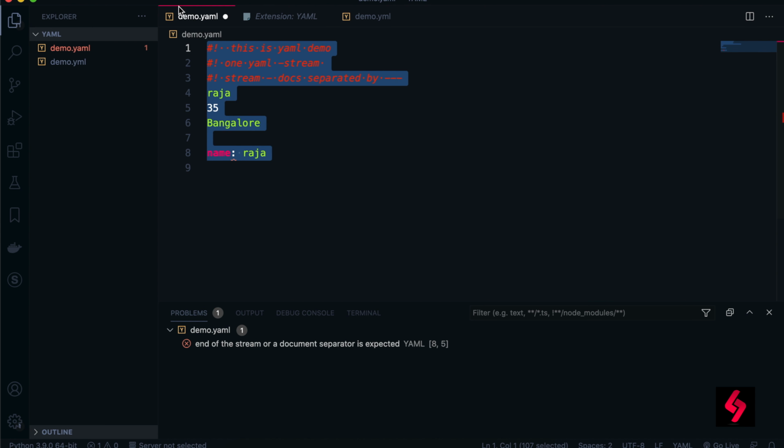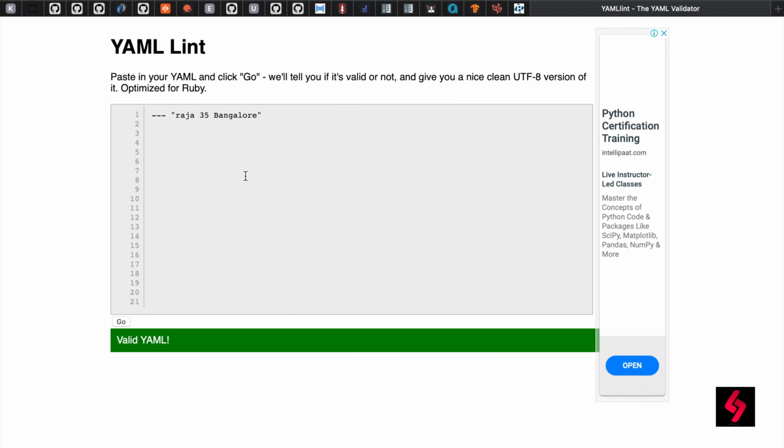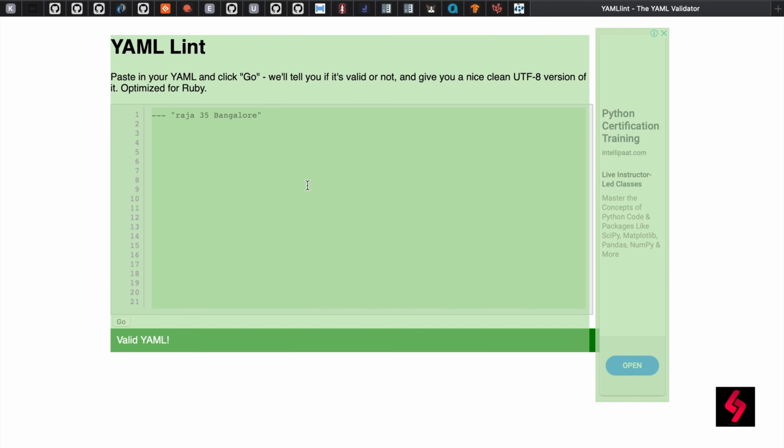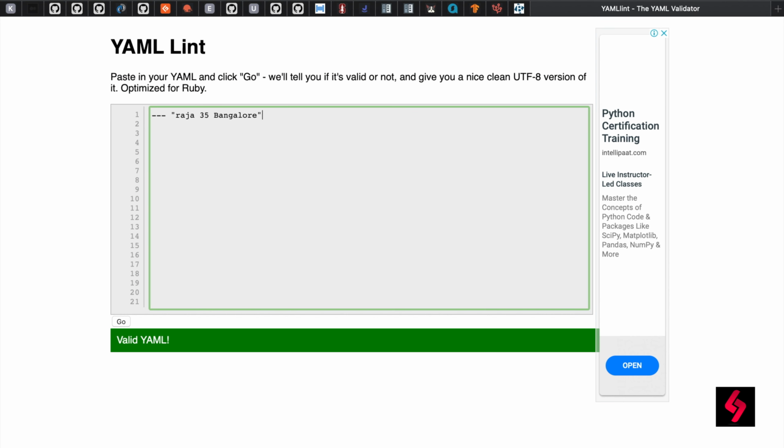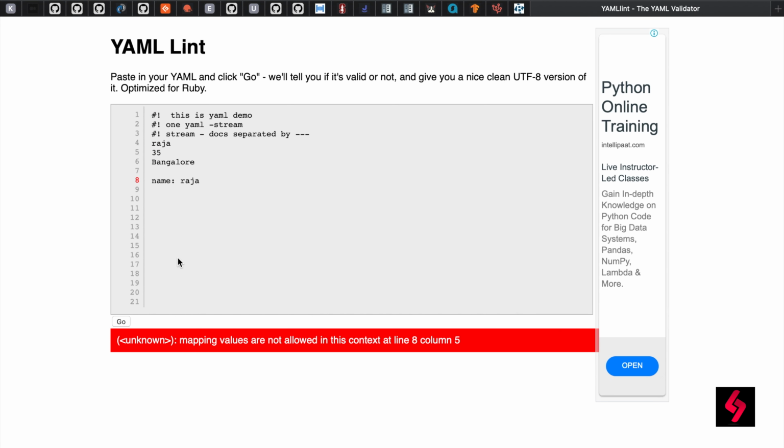If you want to validate the same in the YAML lint, I'm just going to give this data and click on this, and you see that the validation gives the same error.